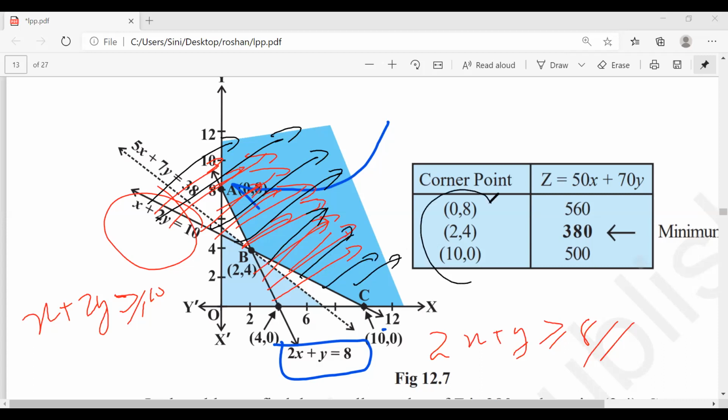So how do I get my corner point? 0, 8, 2, 4, fine. It is the intersecting point, we'll take it. 10, 0 and all, that is how we are getting these things.